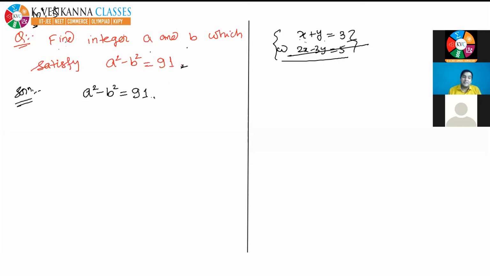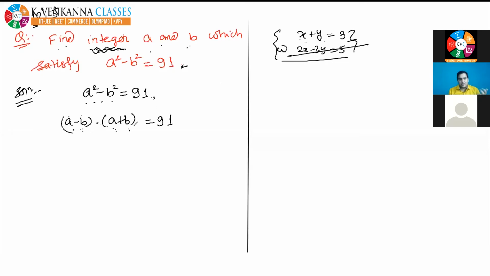See, here it is given that find integers. So I have to use the concept of integers. By the concept of integers, I will be able to solve this problem. How? See properly. Let's factorize this a square minus b square. I get a minus b multiplied by a plus b is equal to 91. Now, if a and b are integers, then a minus b will also be an integer, because integer minus integer becomes integer. A plus b is also an integer, because integer plus integer is integer.